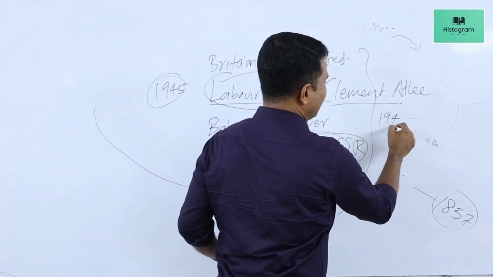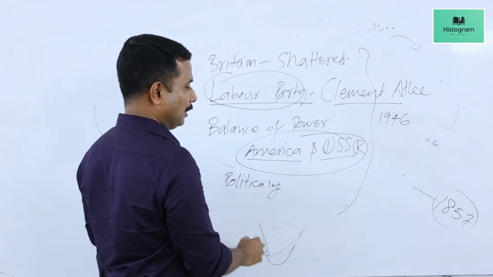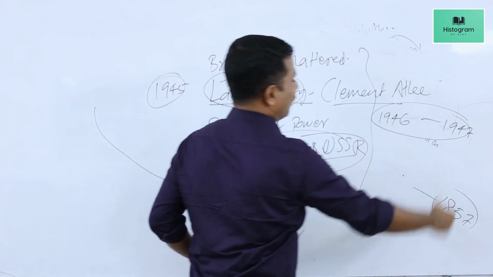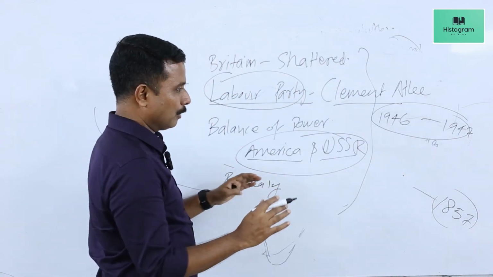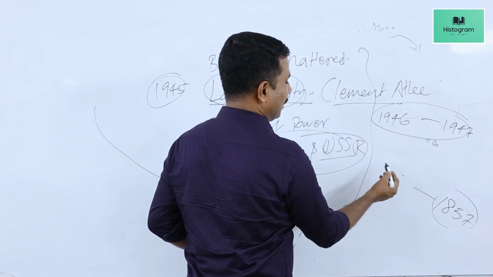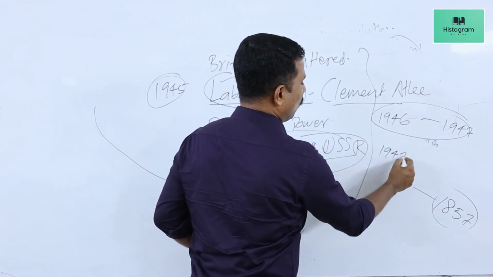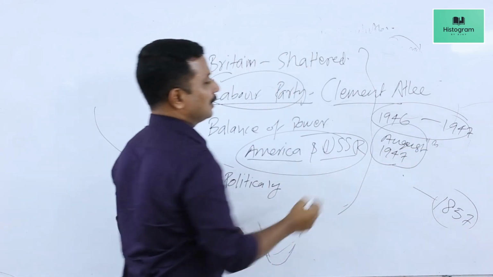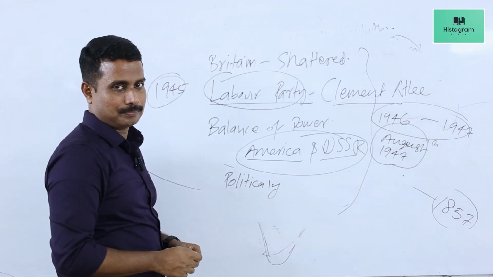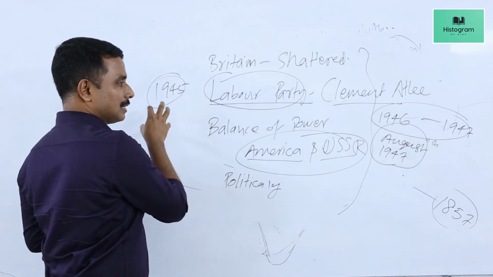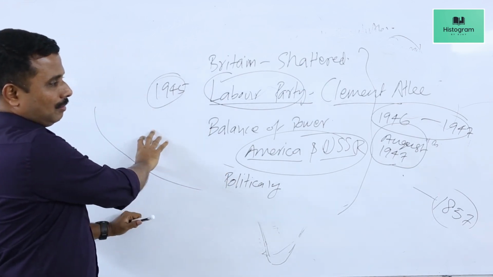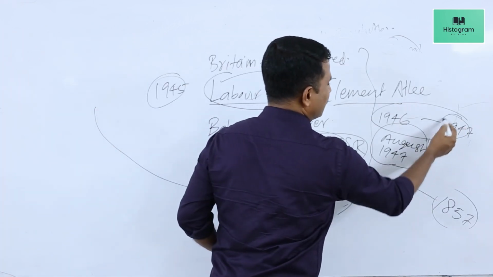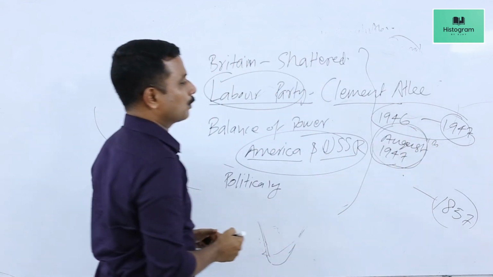As a result, in 1947, there were discussions between Indian leaders and British leaders, and finally the British decided to leave India. In August 1947, the British left India by giving India freedom. So the journey that we started in 1707 with the decline of the Mughal dynasty ended in 1947 with India acquiring freedom from British control.